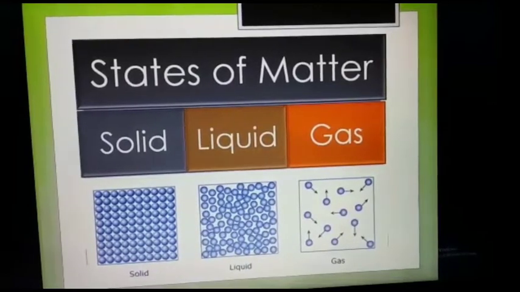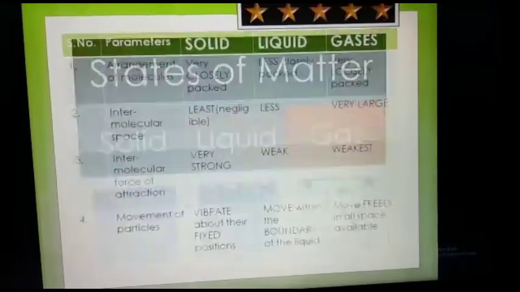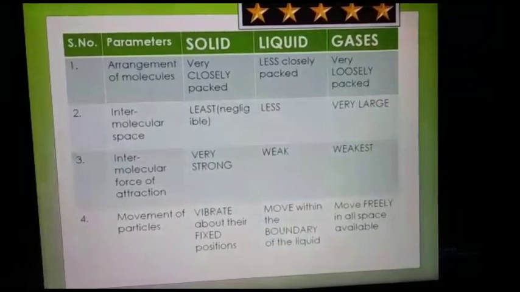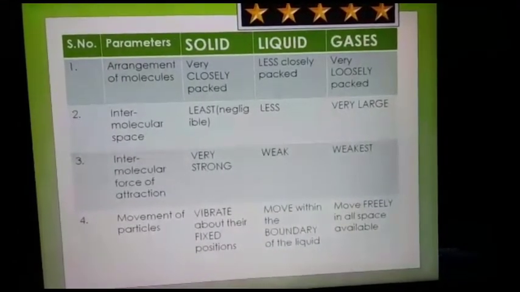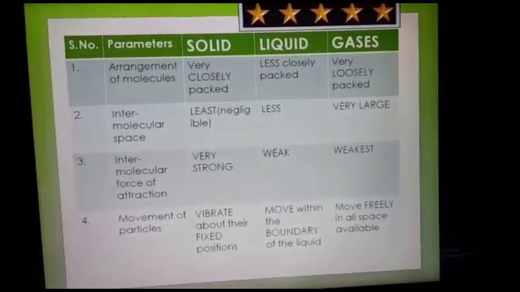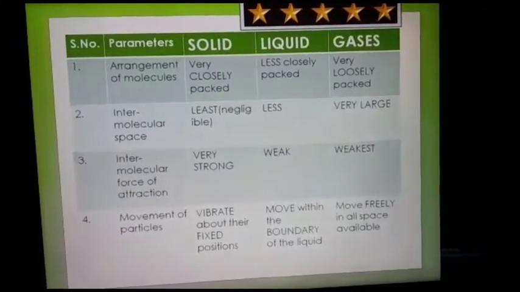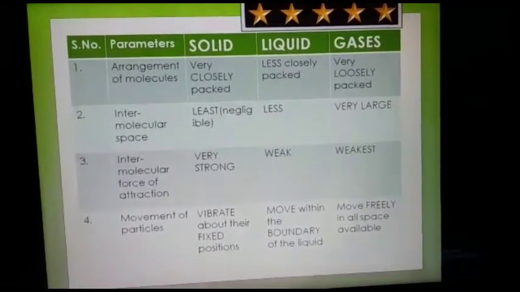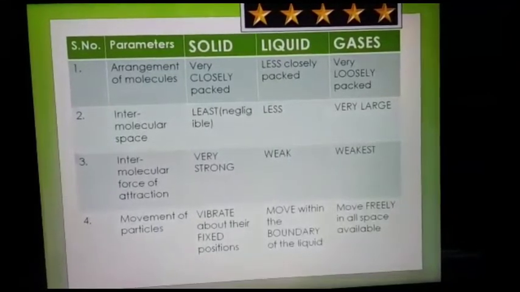Now, as we know, matter has three states: solid, liquid, and gases. So first we will discuss the arrangement of molecules in solids. In solids, the molecules are very closely packed, so they have negligible intermolecular spaces.